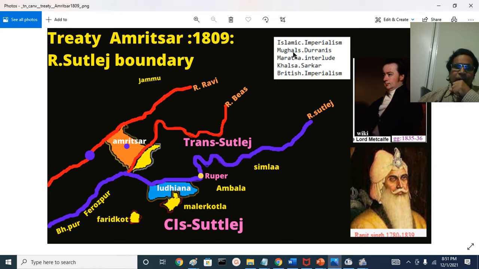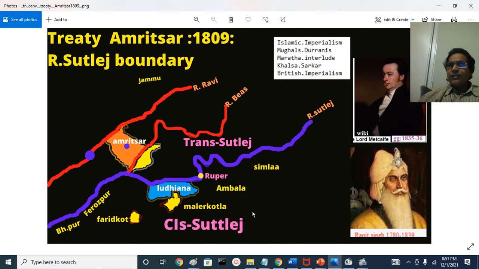And as the Muslim empire collapsed, there was a contest between the Marathas from Pune at the foothills of the Sahyadri mountains and Muslim rulers, again Islamic imperialists from Kabul called Afghans or Durranis, Ahmad Shah Durrani. They fought a mighty battle. It was an earth-shaking battle, one that played a very important role in modern history.